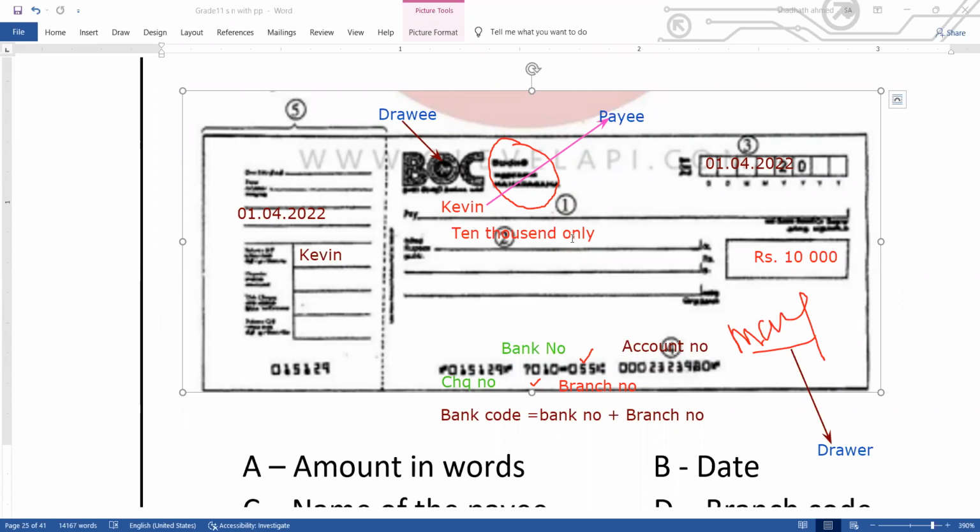The one who signs the check we call the drawer. The one who receives the check we call the payee. The bank is always the drawee. Okay, with that note, we can start our lesson, today's questions.